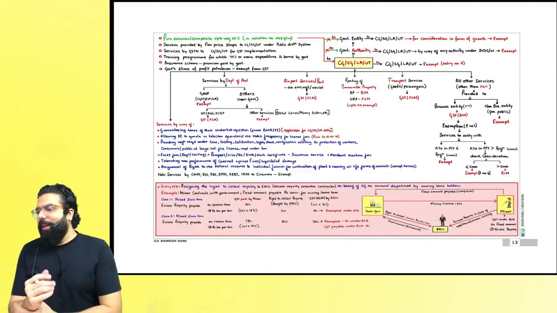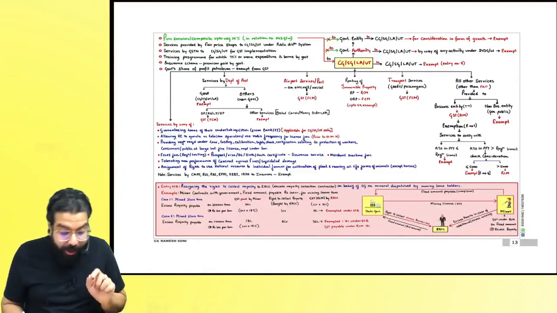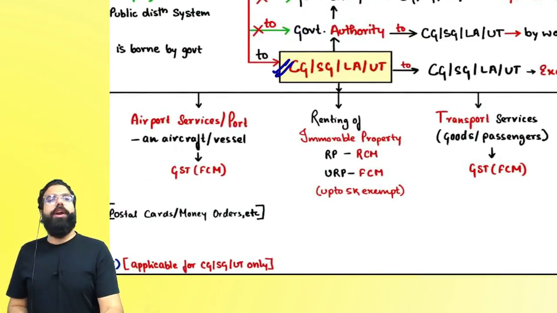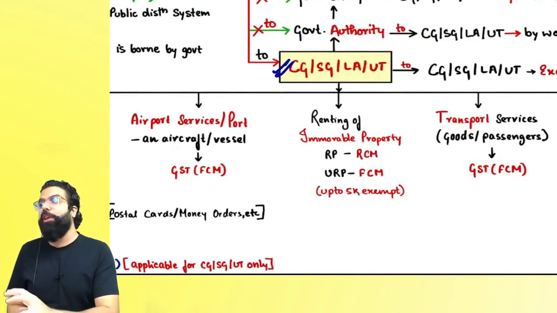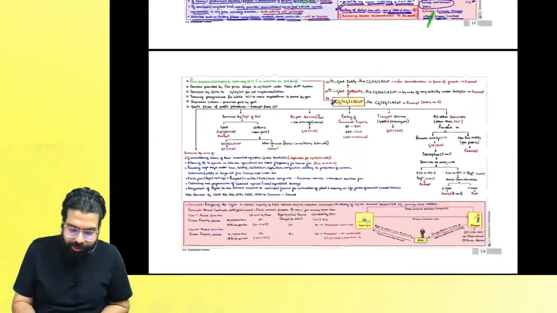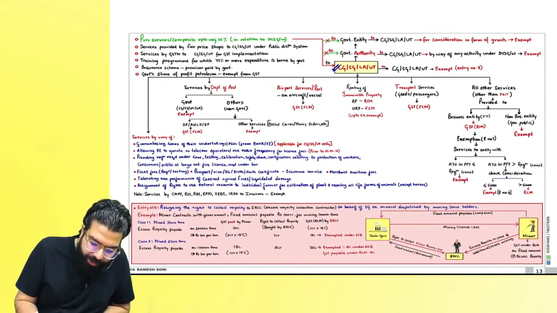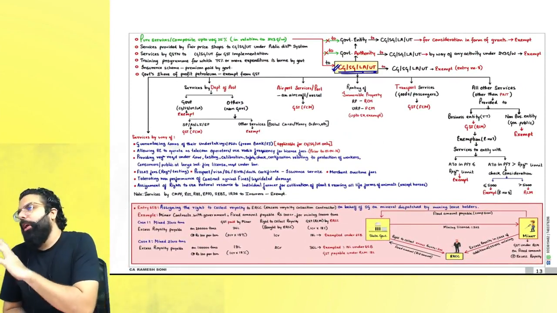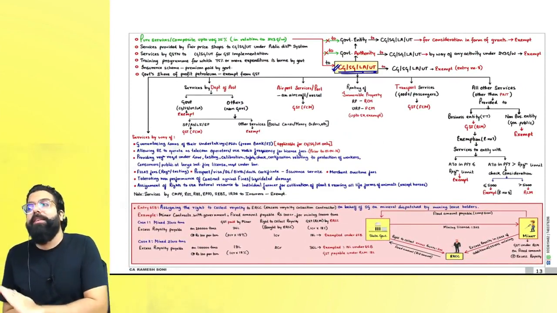Alright, people, let's go ahead and now revise the chart relating to government. In the exemptions, we are now going to revise all the government related exemptions. Everyone listen to me very carefully. Central government, state government, union territory or local authority, basically whatever exemptions are there related to them.